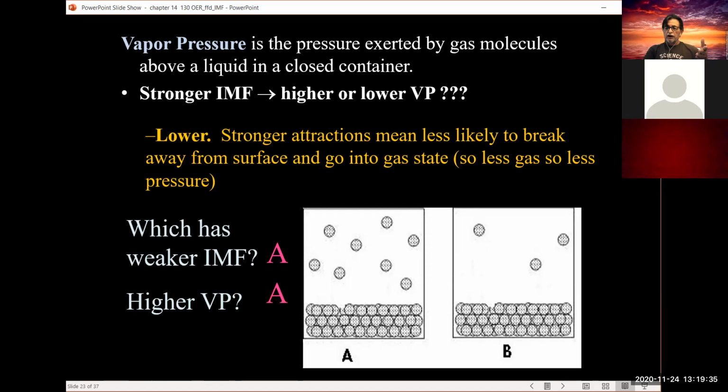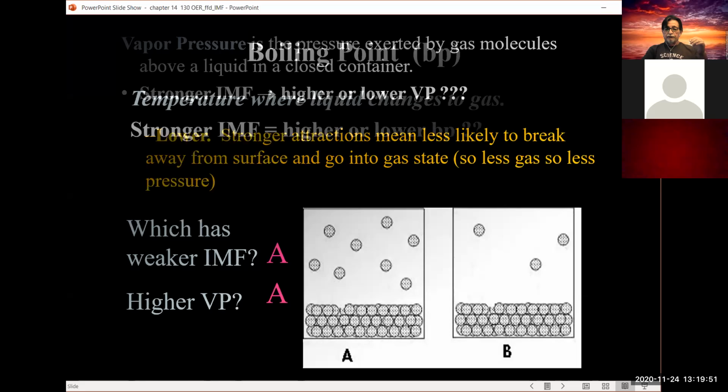Okay, just like your tire. You go to the gas station, you put air in your tire. What are you doing? You're putting more molecules into your tire. Your tire pressure goes up. Okay, all right. That is vapor pressure.